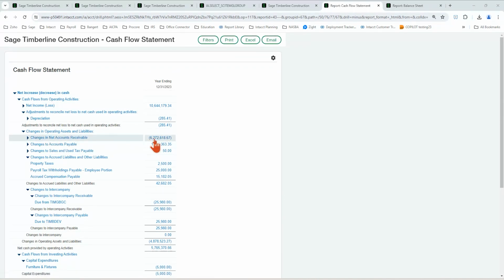So the change in net accounts receivable, what that means here is basically you have collections and you have invoicing. So if you're invoicing and collecting, usually there's a difference. They're not going to net out to zero there. If you receive more cash in the door than you invoiced out to customers in this time period, your accounts receivable will create a positive cash situation for you. So I've collected more than I've invoiced.